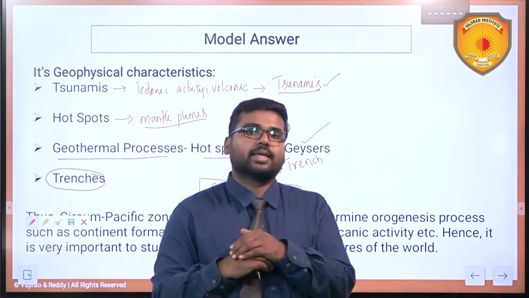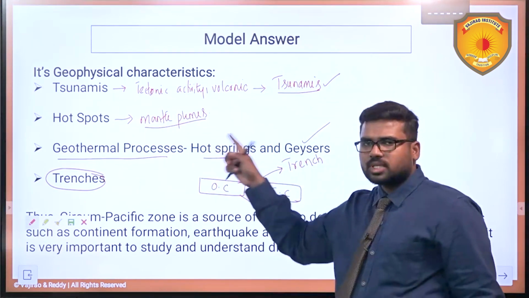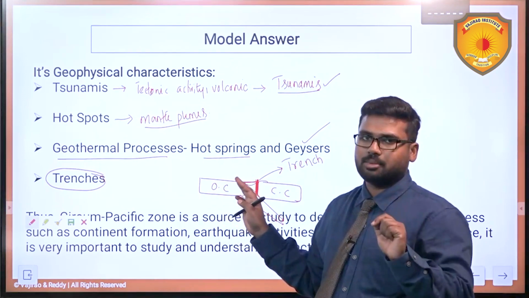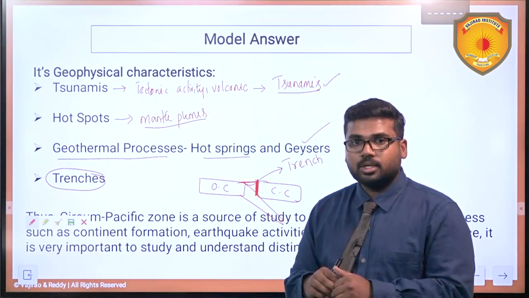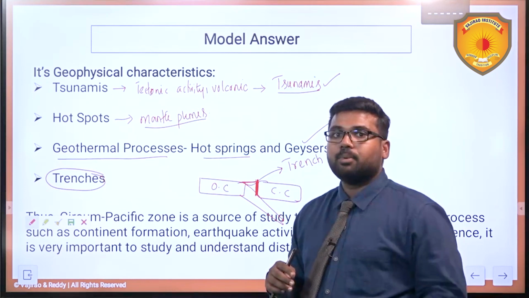This is another characteristic. So highlight all these characteristics, with a simple diagram showing the mechanism, or one or two lines about them, and one or two examples. That will take care of your word limit. And finally we need to conclude, and the conclusion should be very lucid, highlighting the importance of it.